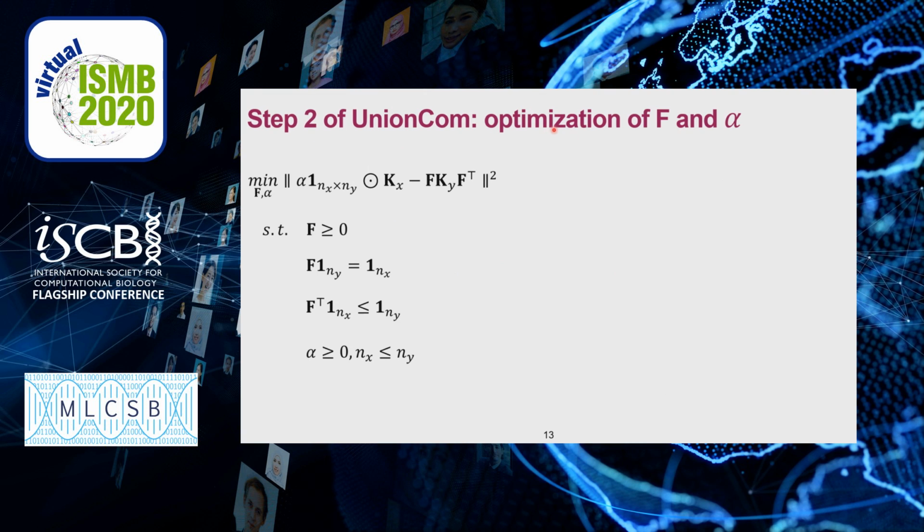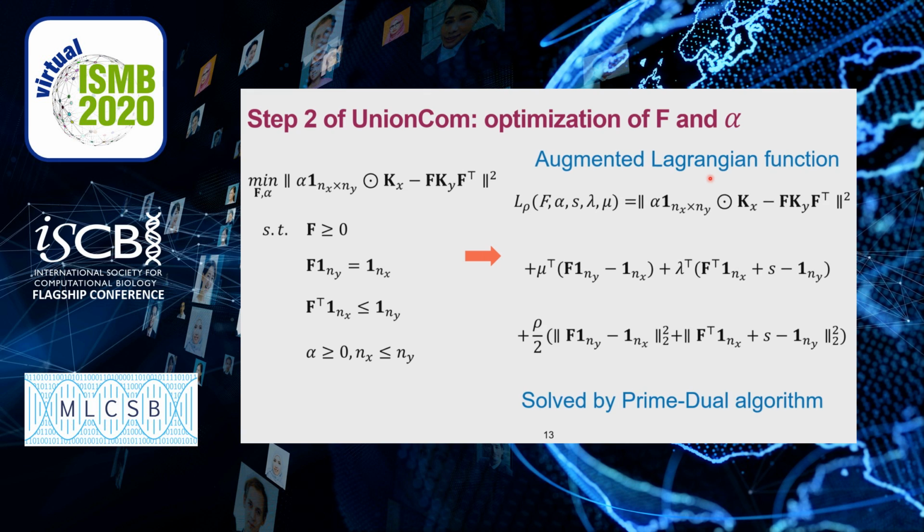Afterwards, to optimize F and alpha, we develop an efficient primal-dual algorithm. It is based on the augmented Lagrangian function. This is the objective function, and mu and lambda are dual variables for equality and inequality, respectively. This is the augmented term that is designed for stability of the algorithm and the acceleration of the convergence rate.